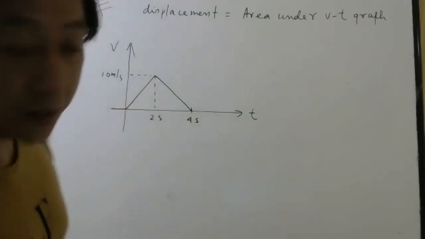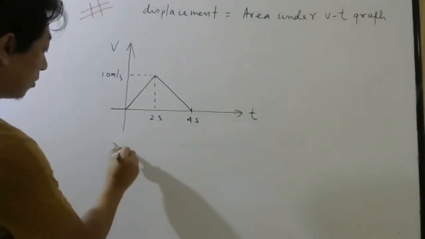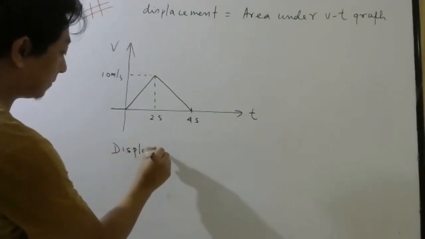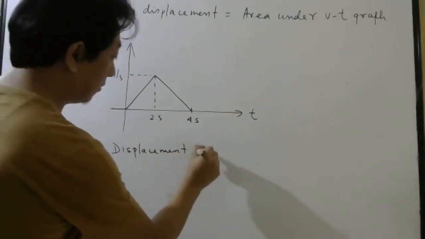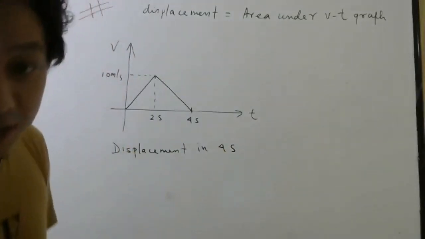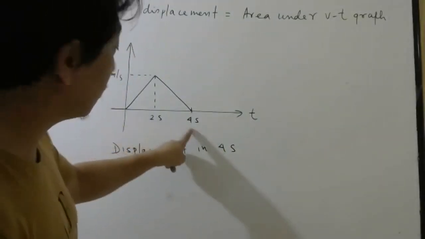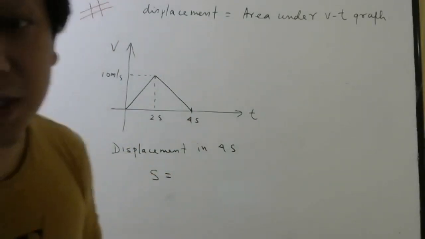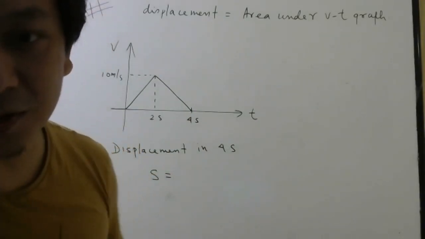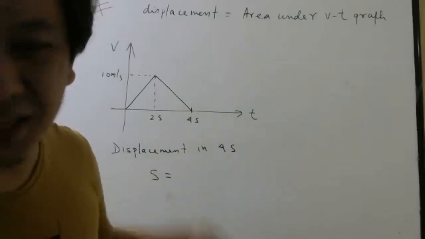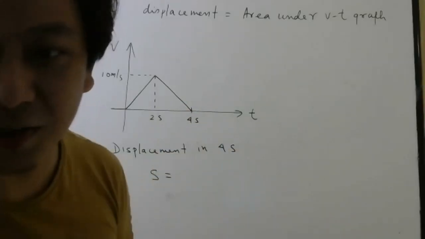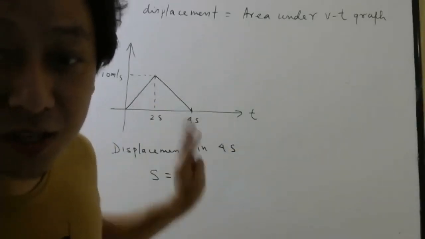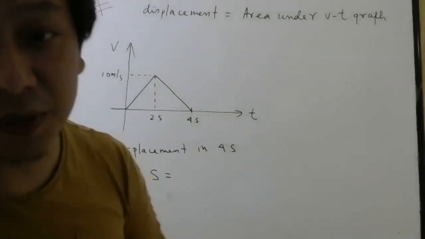So this graph will be given and they will ask you what is displacement in 4 seconds. In 4 seconds means what? From 0 to 4 seconds. So for this, don't use ut plus half at square formula because you have to find acceleration and all unnecessarily. Acceleration is not given, only graph is given. So here graphical method should be remembered.